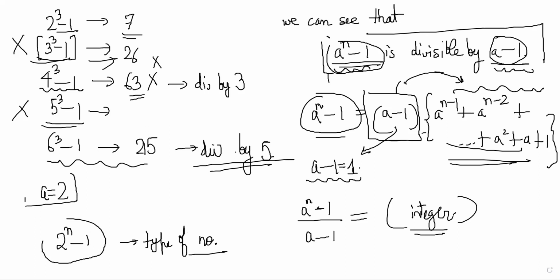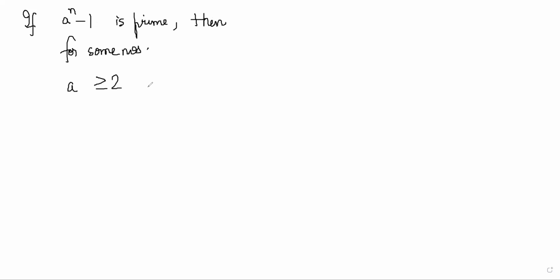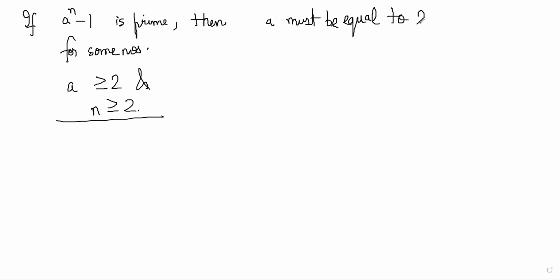So basically the whole discussion so far can be summarized like this. If a power n minus 1 is prime, for some numbers a greater than or equal to 2 and n greater than or equal to 2, then a must be equal to 2 and n must be a prime.